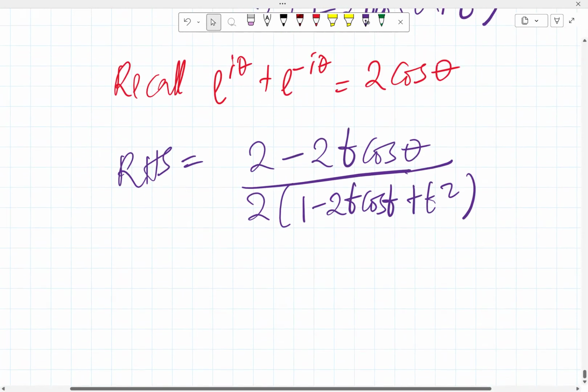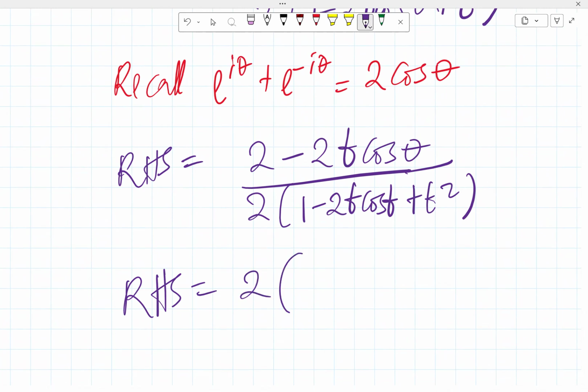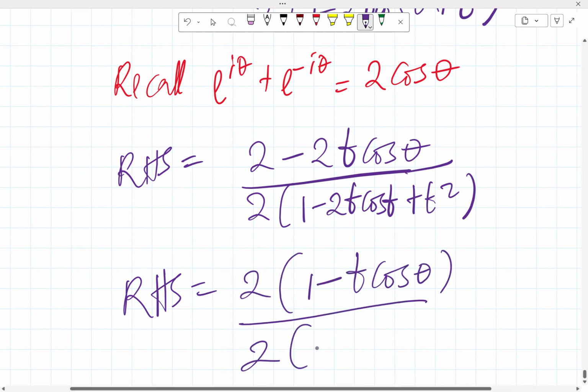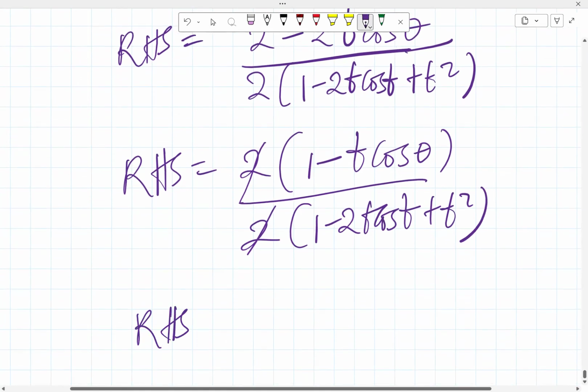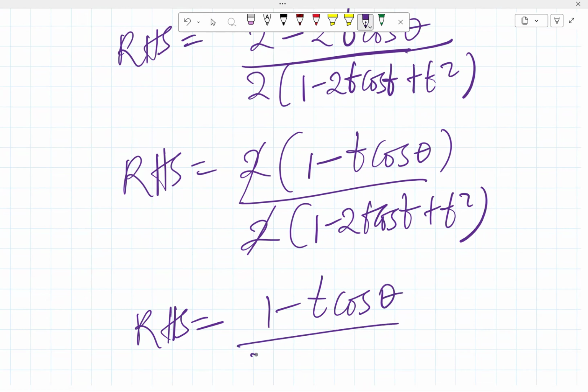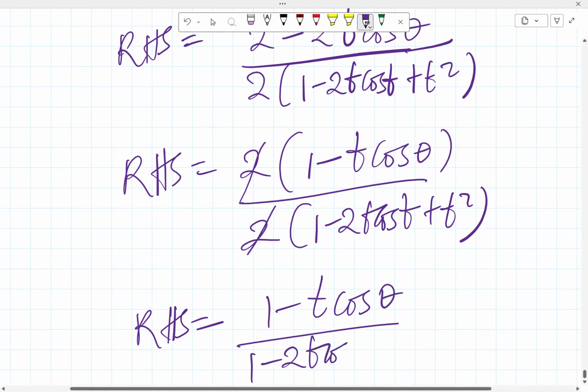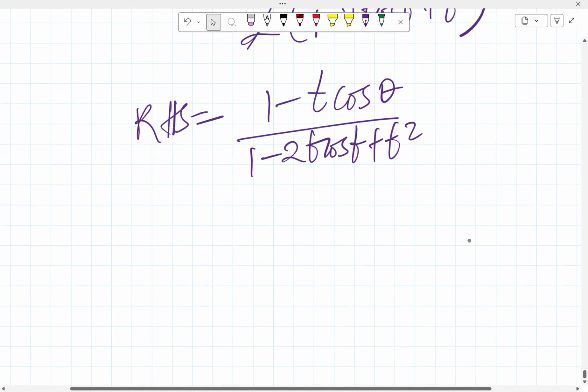So what do we do? 2 is common here. So we have the right hand side is equal to 2 into 1 minus t cos theta, all over 2 into 1 minus 2t cos theta plus t squared. This 2 cancels out. So we have the right hand side equal to 1 minus t cos theta all over 1 minus 2t cos theta plus t squared. That's the right hand side.